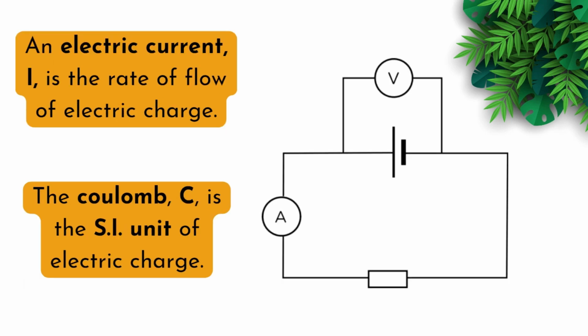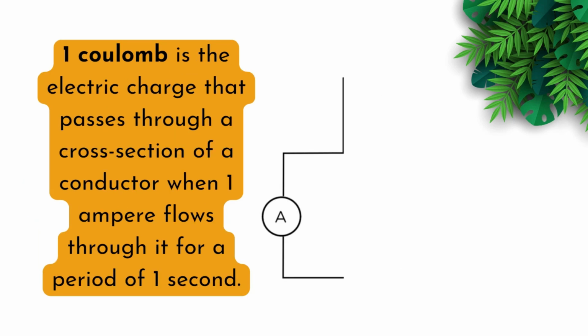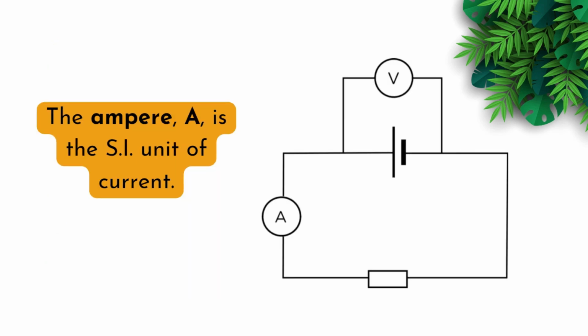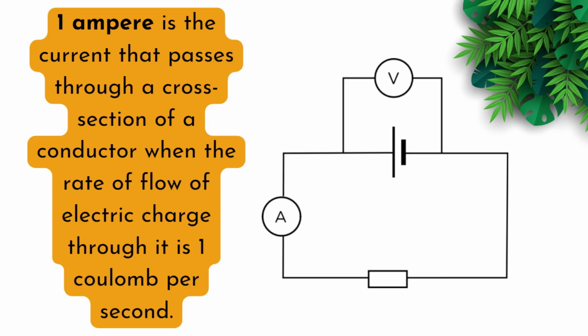An electric current I is the rate of flow of electric charge, and the Coulomb C is the SI unit of electric charge. 1 coulomb is the electric charge that passes through a cross-section of a conductor when 1 ampere flows through it for a period of 1 second. The ampere is the SI unit of current. 1 ampere is the current that passes through a cross-section of a conductor when the rate of flow of electric charge through it is 1 coulomb per second.